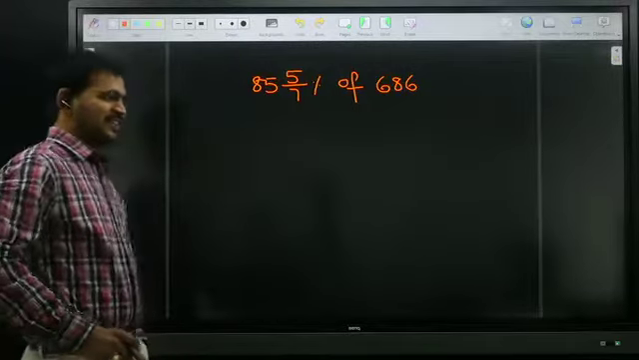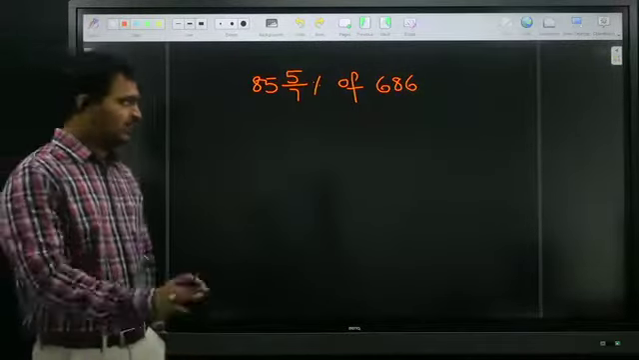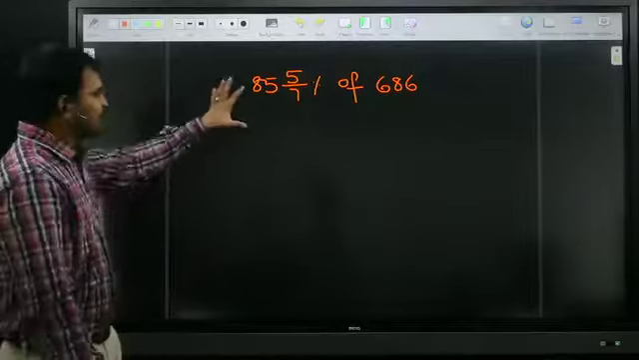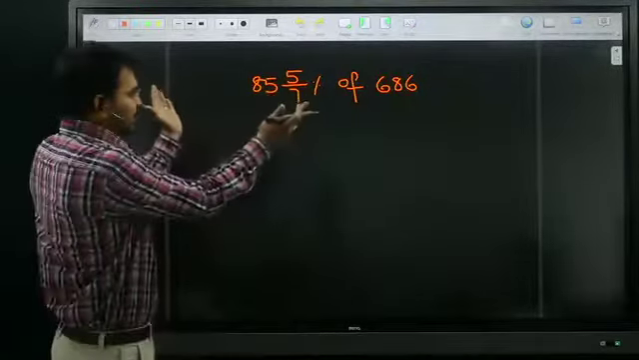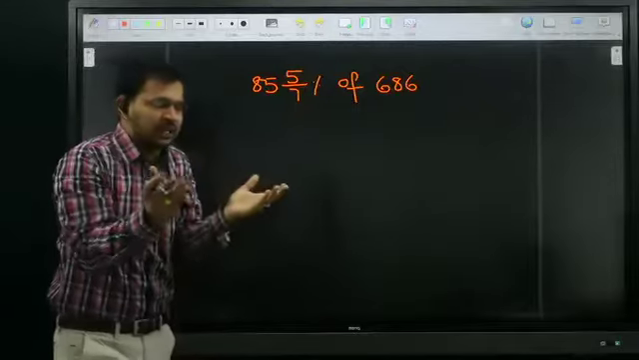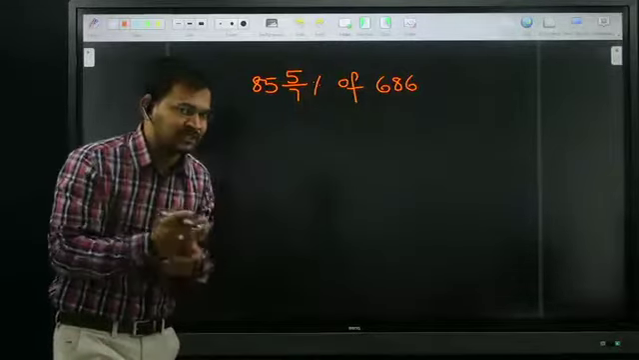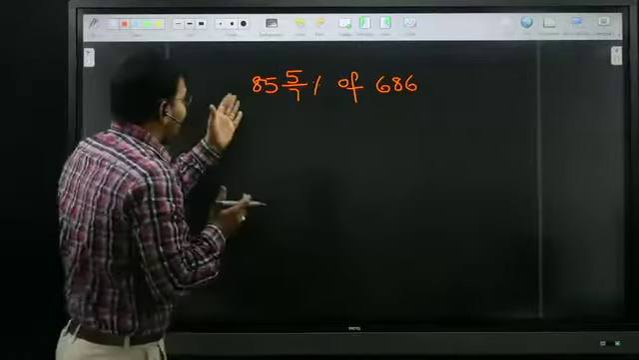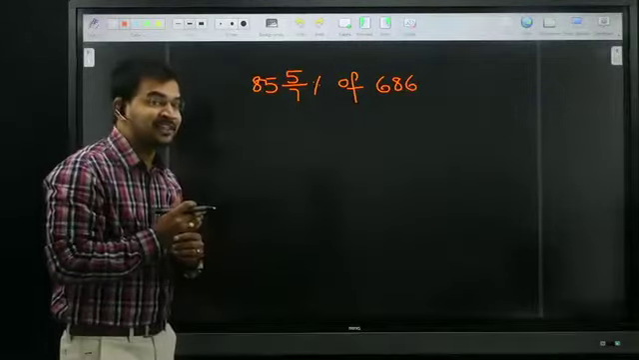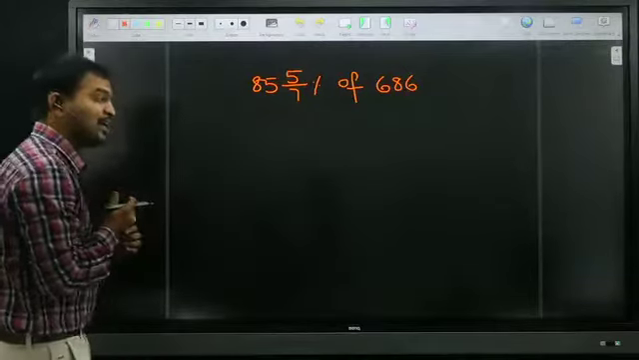Okay, leave it. All of you just look at me. If you don't know this fraction table, whenever you see this expression in the exam, generally how to solve? If you don't know the fraction table, generally how to solve? 85 5 by 7 is a mixed fraction.